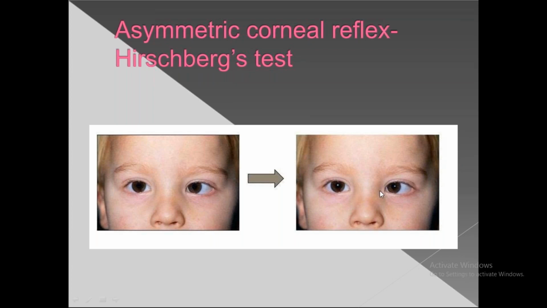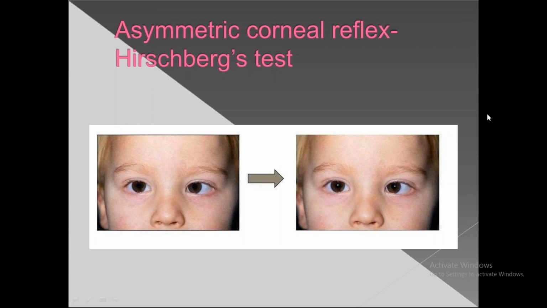Here the eyeball has moved this side, so the reflex falls towards the temporal pupillary margin. So in esotropia, in this test called Hirschberg's test, the pupillary reflex is deviated towards the temporal side.